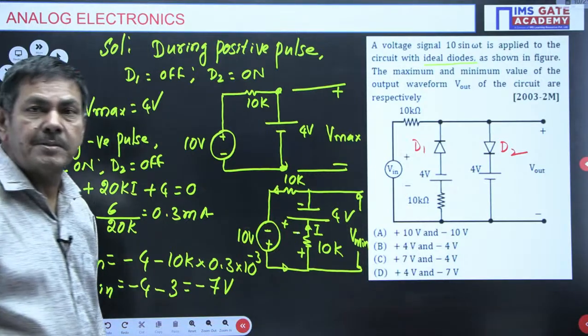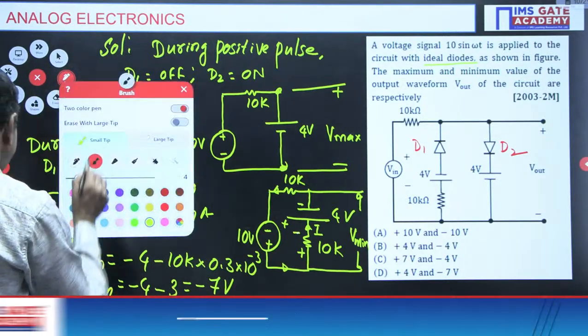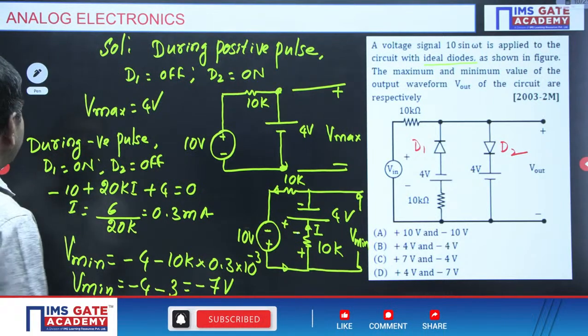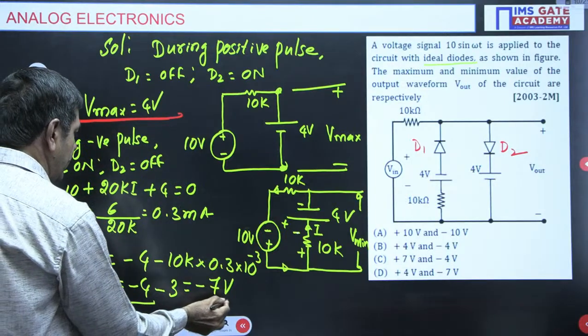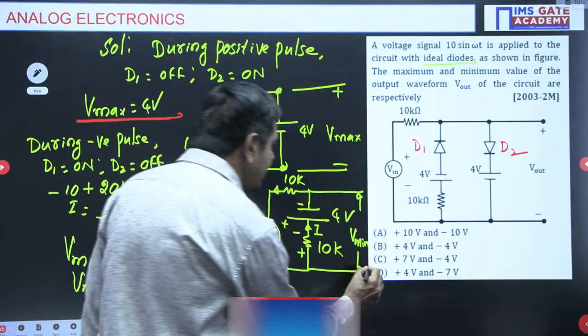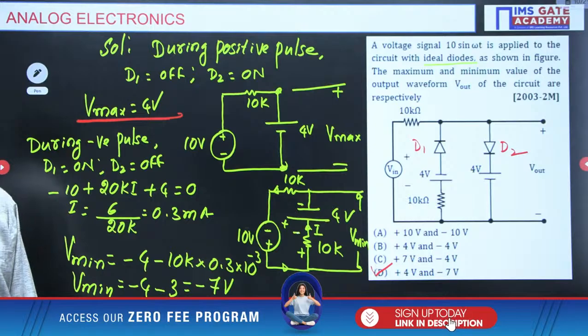Can you say which option is correct here? Which option is correct in the problem? Which option is correct in this particular problem? I am getting V max 4 volts, V minimum minus 7 voltage. So option D is correct in this particular problem. Option D is correct in this particular problem. Please note down this.